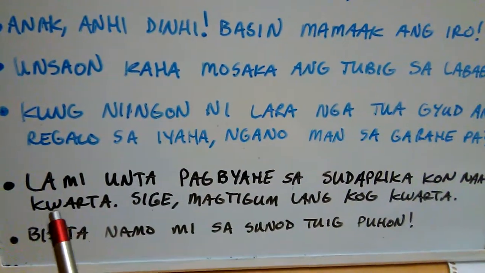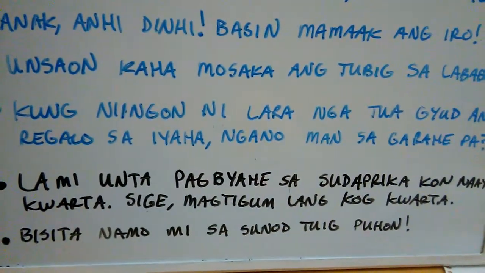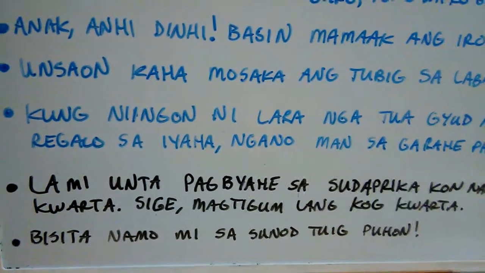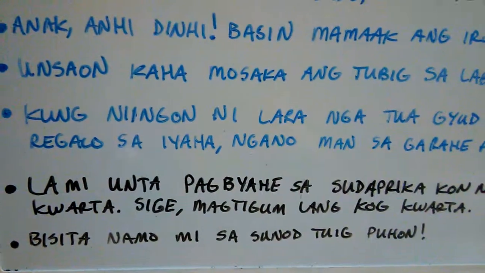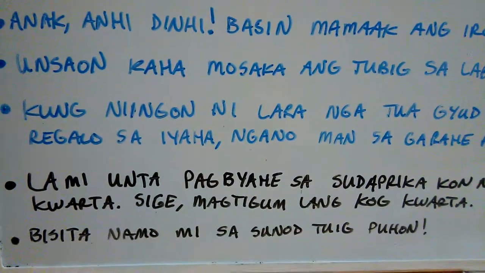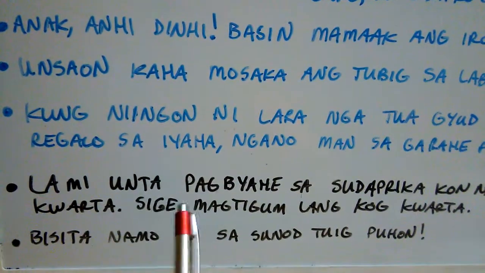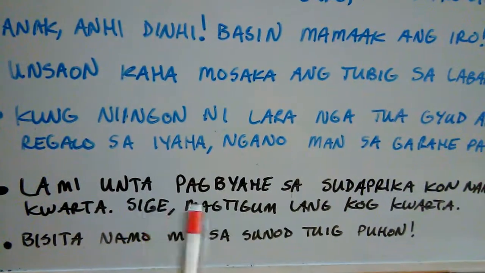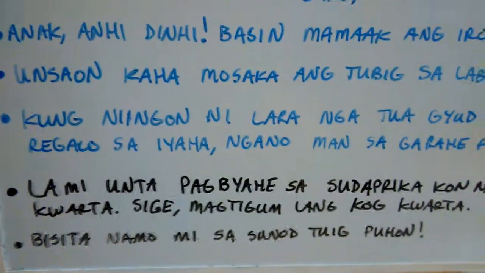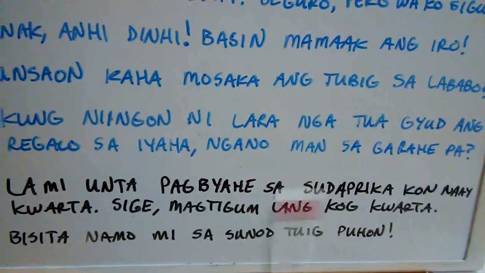And then the last two are your classic unta puhon examples, and we will talk more about them in a future video. So, lami unta pagbiyahe sa South Africa kung naay kwarta. Sige, magtigom lang kog kwarta. It's really delicious to travel, or lami doesn't necessarily mean delicious in food, but it can also mean a very sweet experience or a sweet dream or a very good, delicious moment. Okay, so lami unta means like, ooh, it's very nice. Like, if only, right? So lami unta pagbiyahe. If only I could travel, or if only I could express how much I want it, kind of like a deal, right?